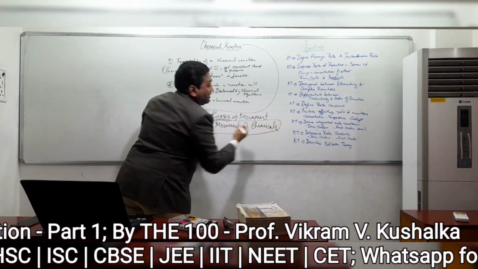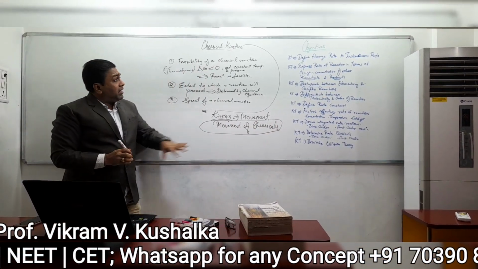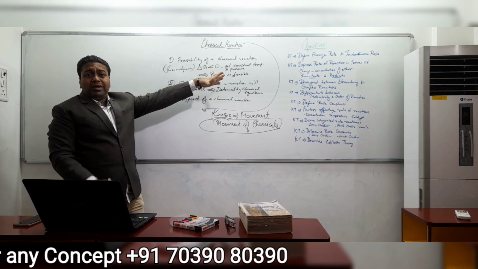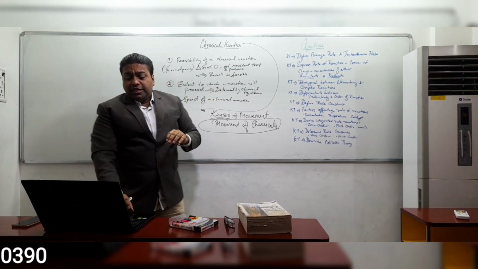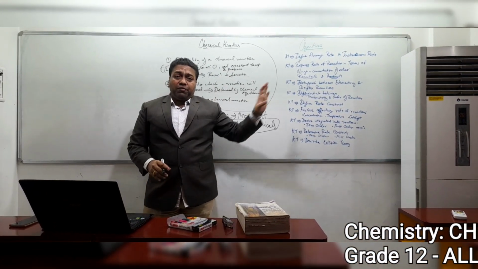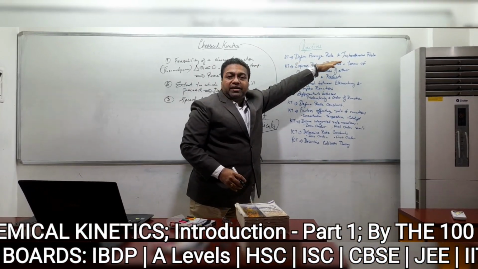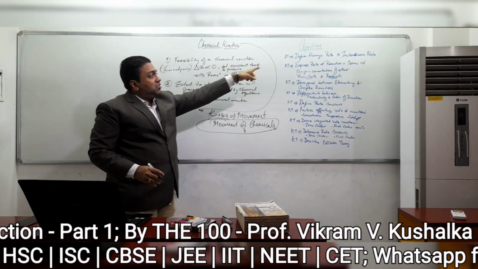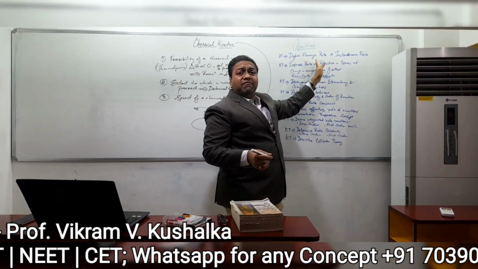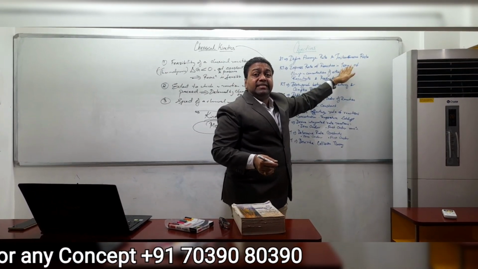Chemical kinetics means movement of chemicals. That explains what you mean by chemical kinetics. Now besides this, there is one more part we are going to deal with. The most important part is average rate and instantaneous rate. So in this chapter, how do you define average rate and instantaneous rate?